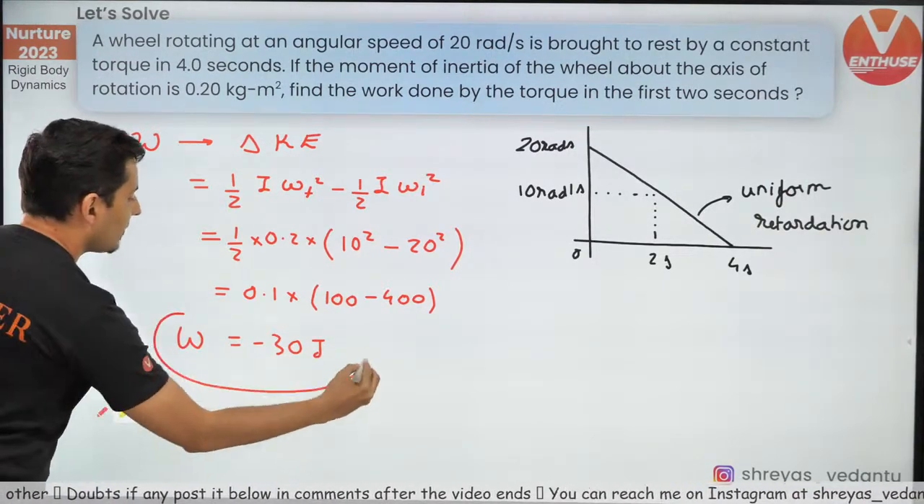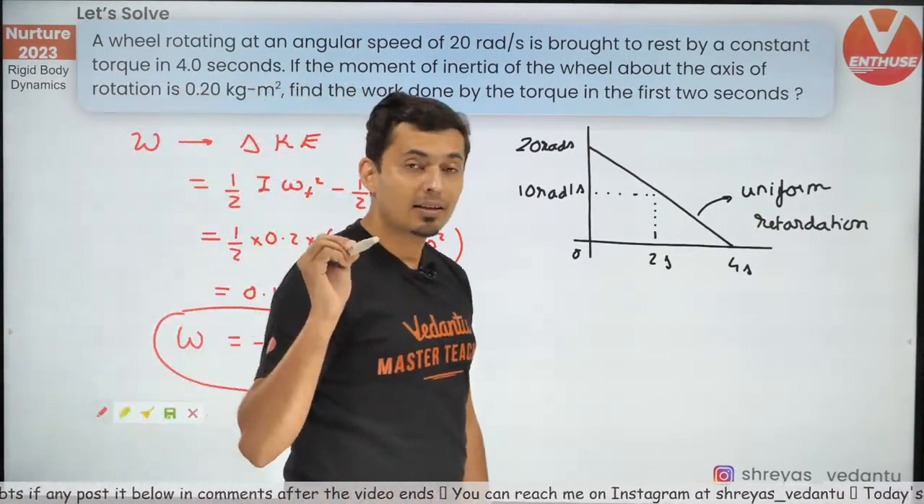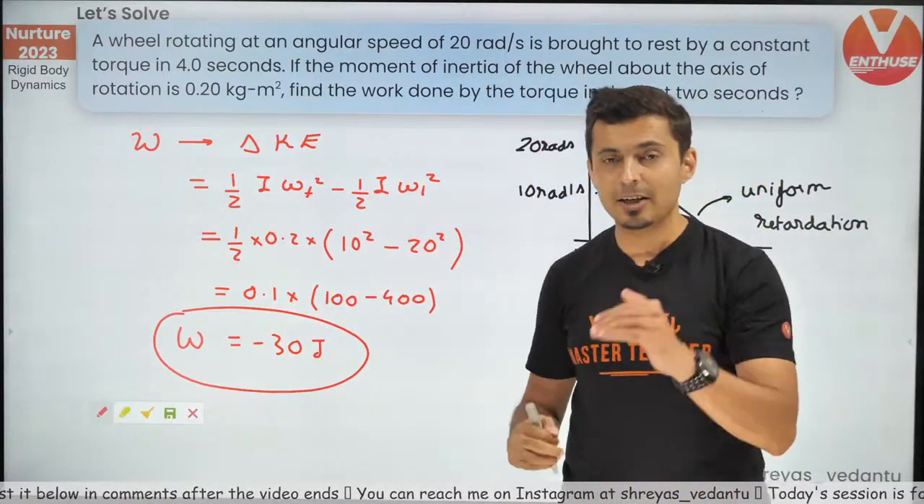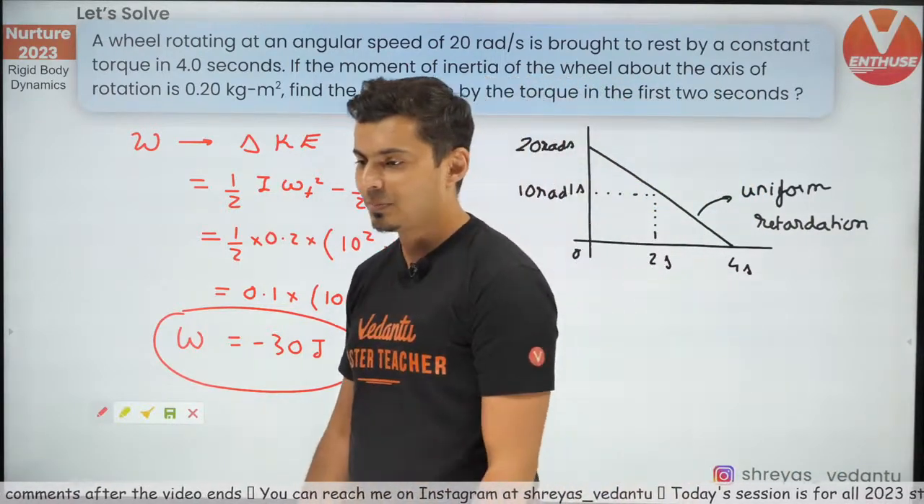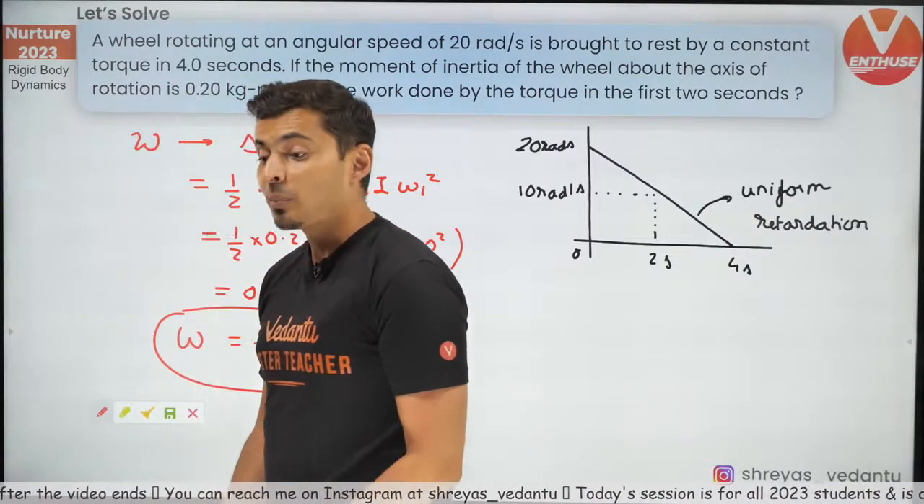That's the answer. And why is the answer negative? Because it has retarded the motion, the kinetic energy has reduced, hence the negative work. Okay, Ranveer, perfectly.